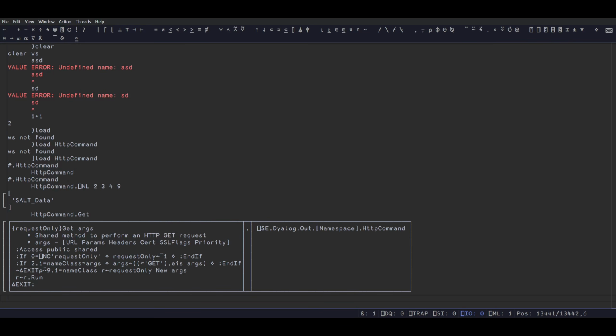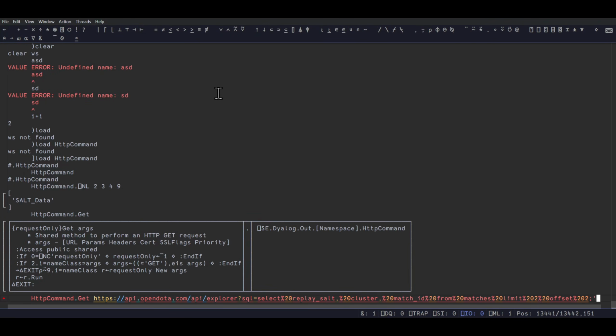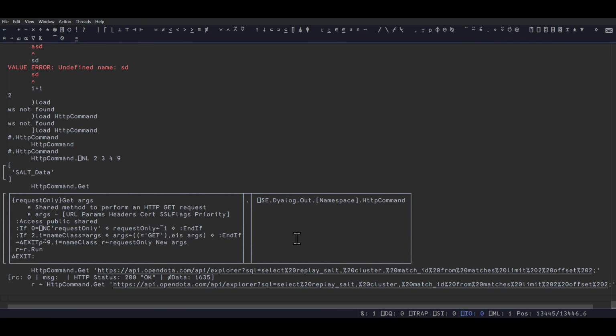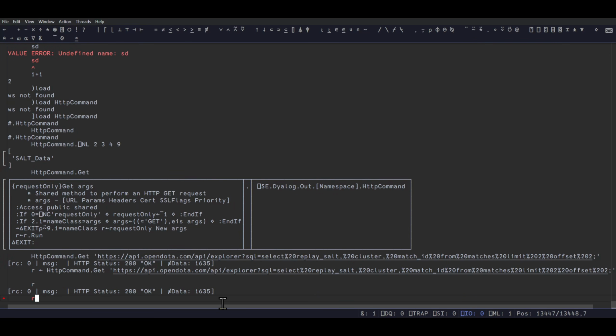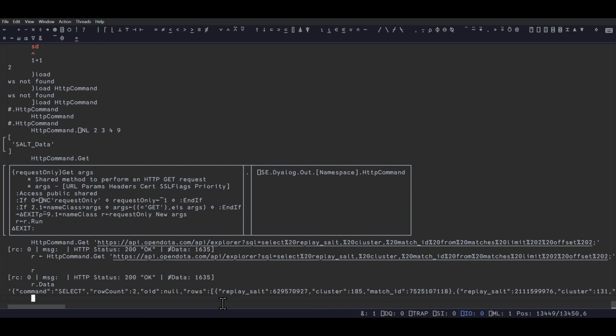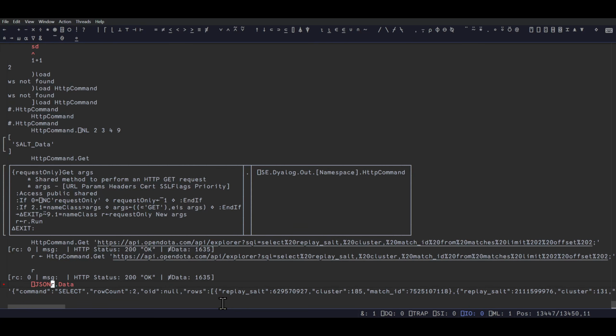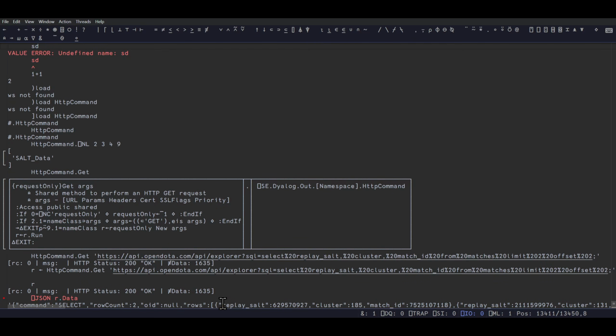We want to request using the URL, okay, which I've already prepared. And this is literally just like a Postgres command. You can see select replay_salt, cluster_id, match_id from matches limit 2 offset 2, just to get some simple data. So we can get it. Oops, we didn't capture the response, so it's just in the ether there. So R is here, right? R is data. So R data, we get the data from it. And it's JSON, and we know we can use quad JSON from this. It's actually kind of nice.